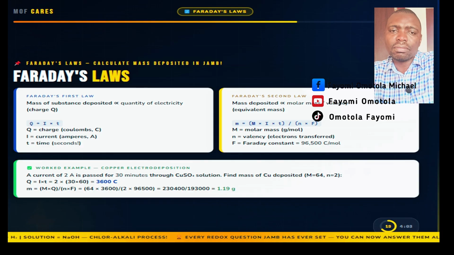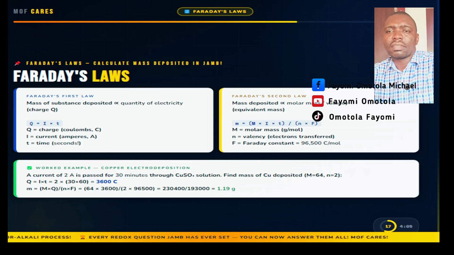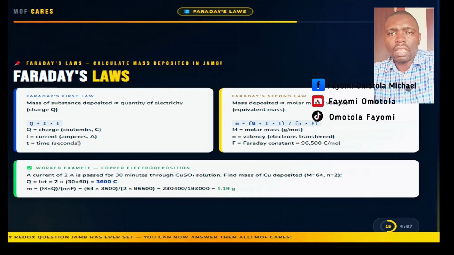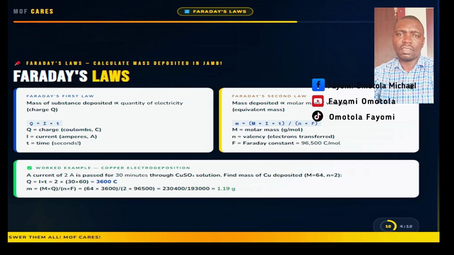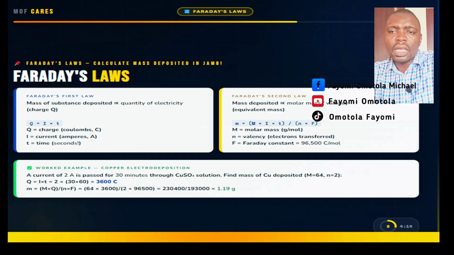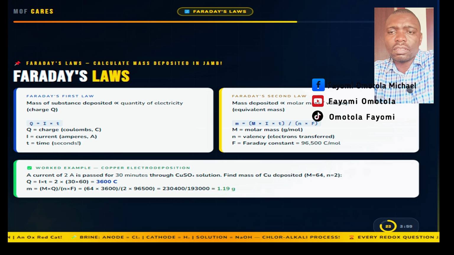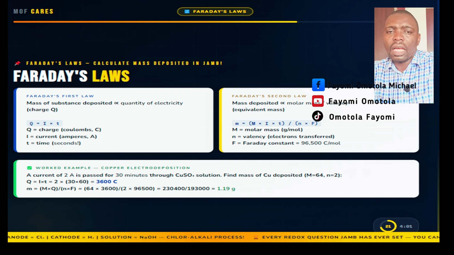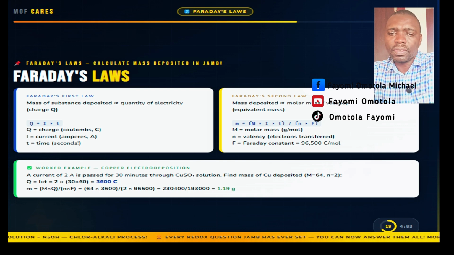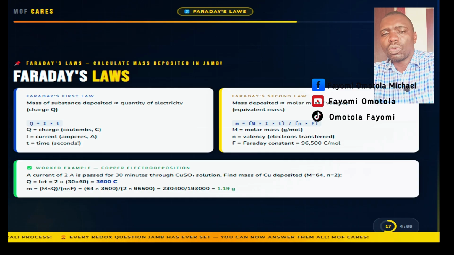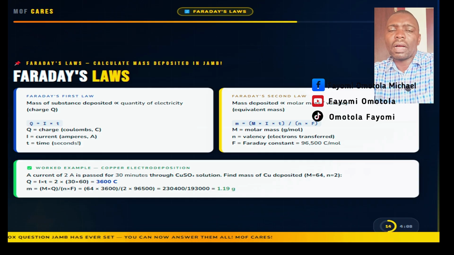First, convert time to seconds. That's 30 times 60, that's 1,800 seconds. Q is equal to 2 times 1,800, that's 3,600 coulomb. M is equal to 64 times 3,600 divided by 2 times 96,500. M is equal to 230,400 divided by 193,000, which equals 1.19 grams of copper deposited.